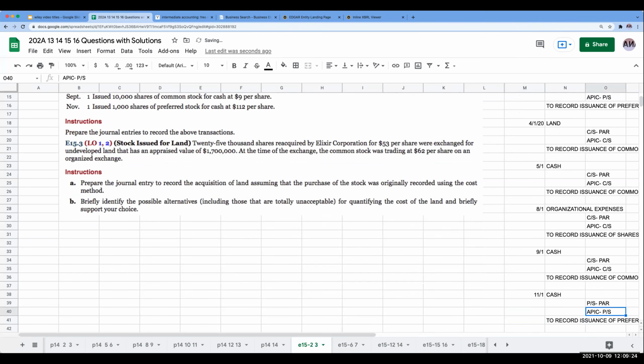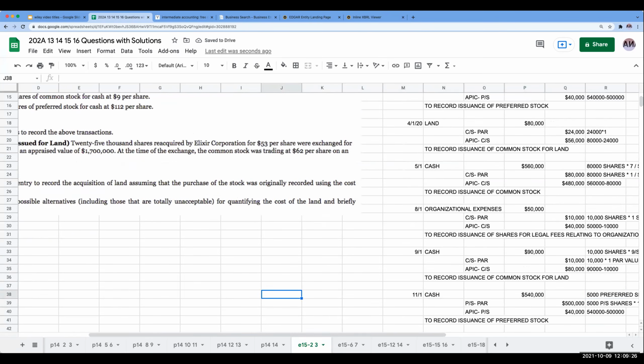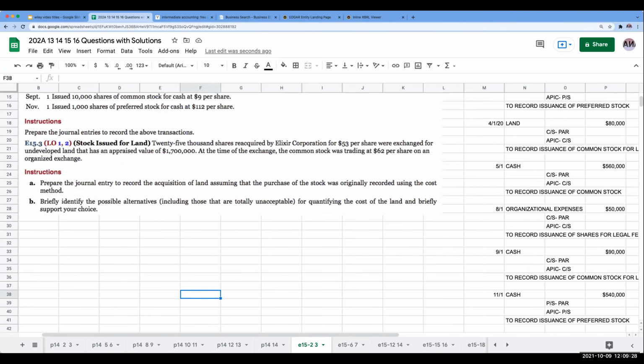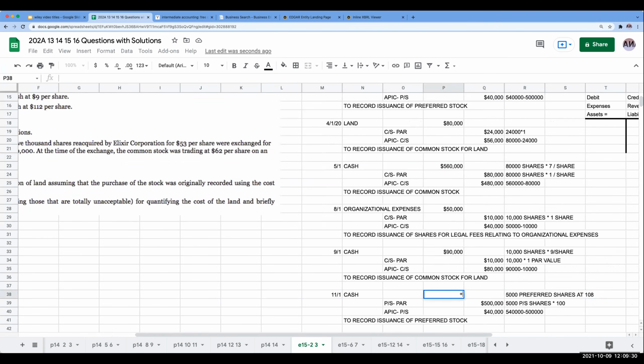Okay, so right over here, I'm issuing 1,000 shares at $112 per share. So over here, this is going to be 1,000 shares at 112. Now my preferred stock at par is going to be 1,000 times 100.